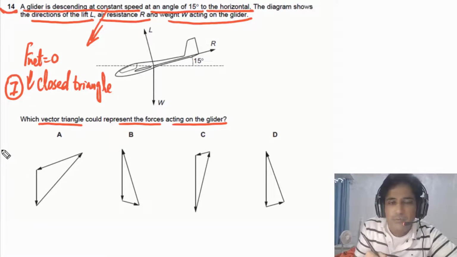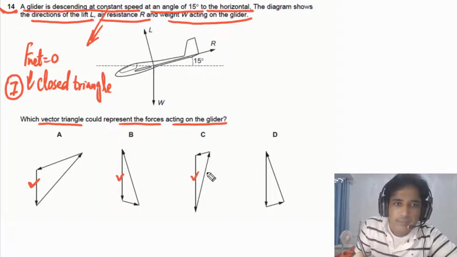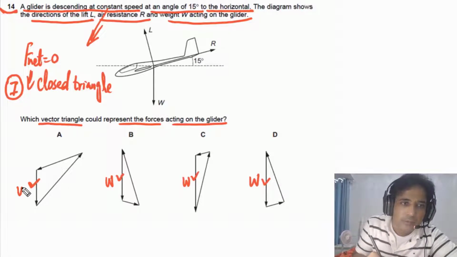Now the second thing we need to find out, we need to look at the direction of forces. If you look at the direction of weight, this is right, that weight is acting down in all of these. So this is W. So this one is right. The direction of weight is right.